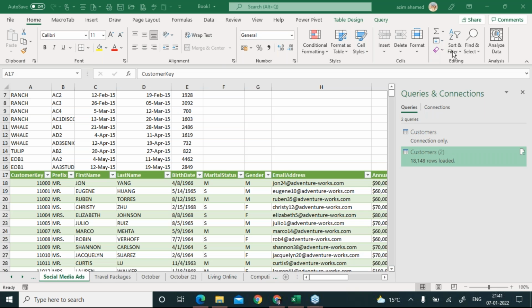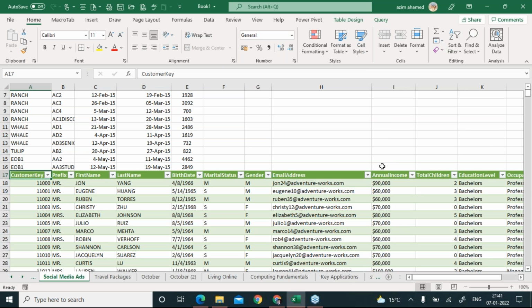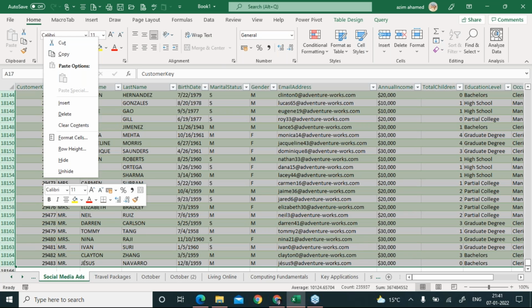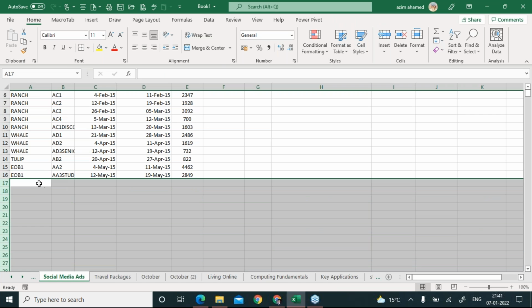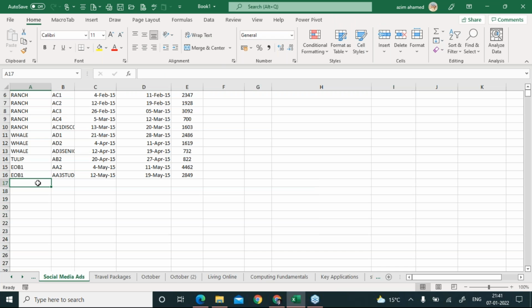Okay, you want me to repeat this complete process. Okay, one second. So I'm going to press Control Z. Control Z is not going to work, so I am going to right click and delete. Perfect. You have to put your cursor on the address where Microsoft wants to import the data, right?